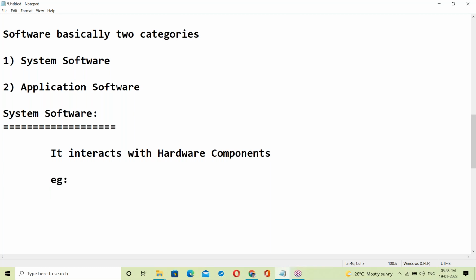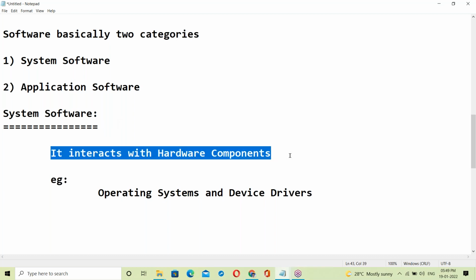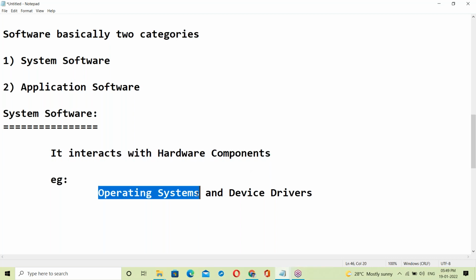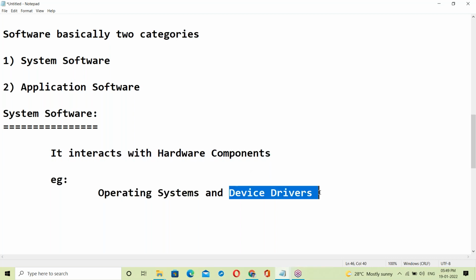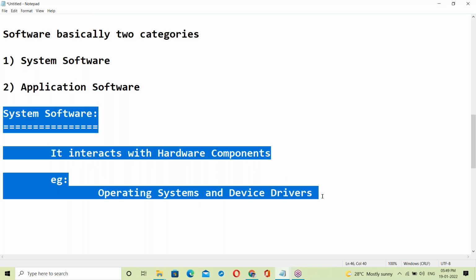Examples are the OS, operating systems, and device drivers. OS and device drivers come under this category. The OS interacts with hardware, and even device drivers also interact with hardware. So this is system software, interacting with hardware components.